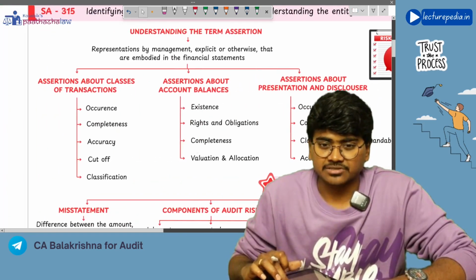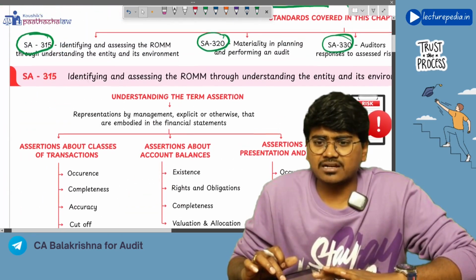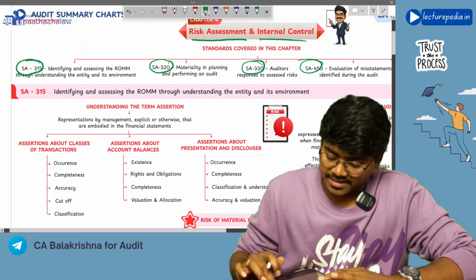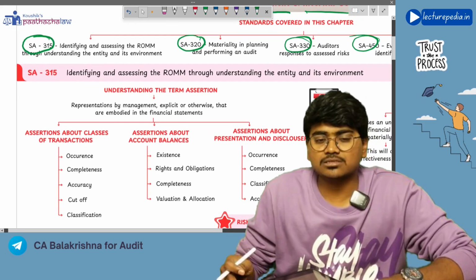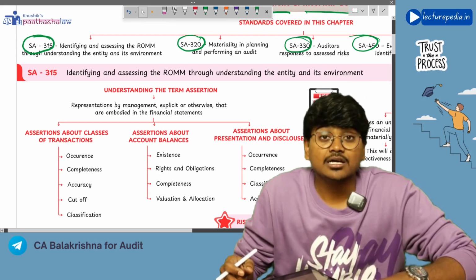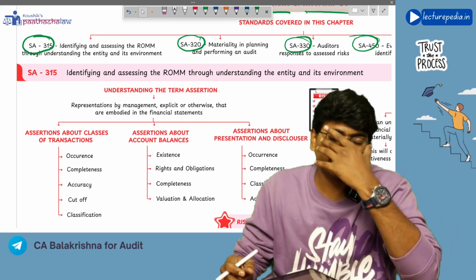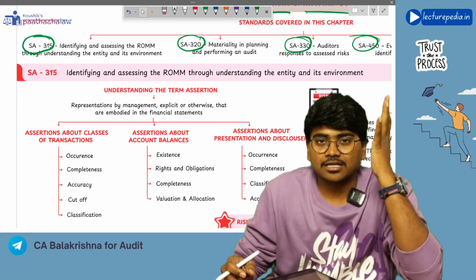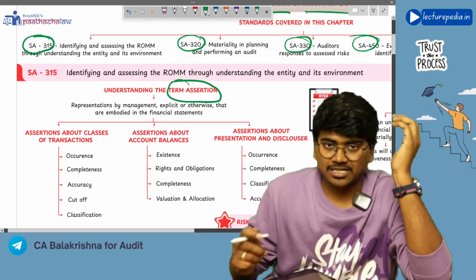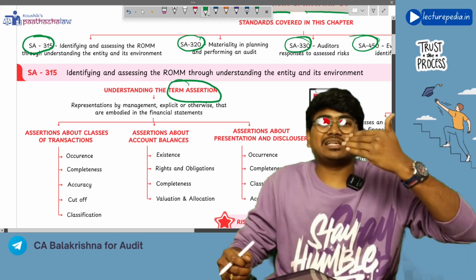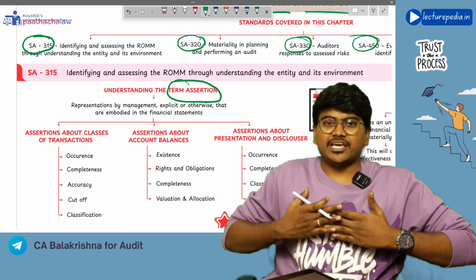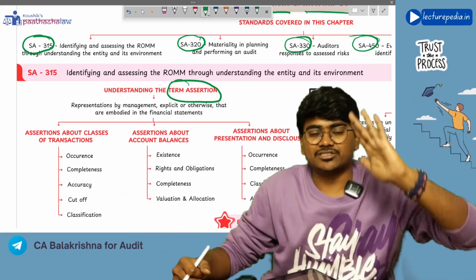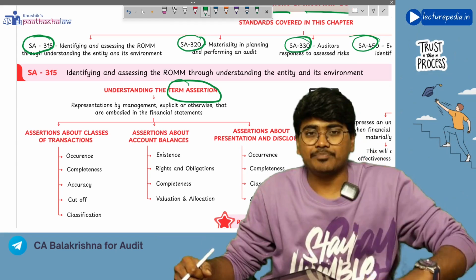Got it? Yes. So the first standard that we are covering is SA-315. Identifying and assessing risk of material misstatement through understanding the entity and its environment. This is the name of the standard. Now, before starting the standard, you need to understand a particular term, which is assertion. What is meant by assertion? See, assertion means a representation made by management to whom? To the auditor. About what? About financial statements. That is known as assertion.